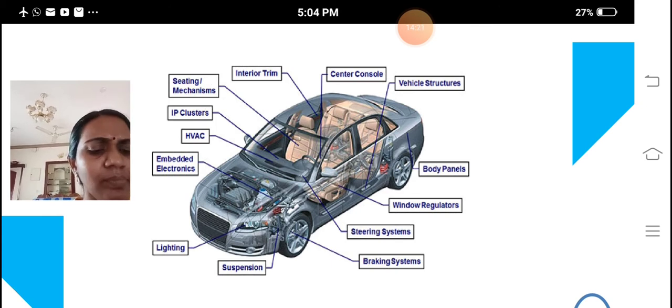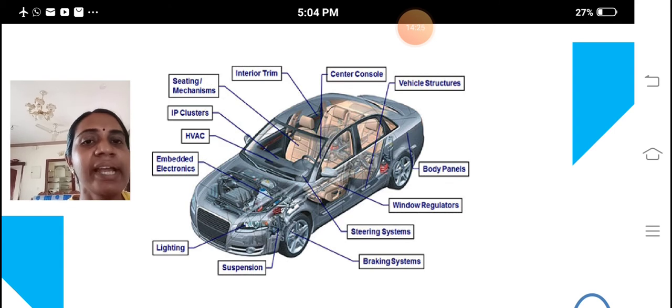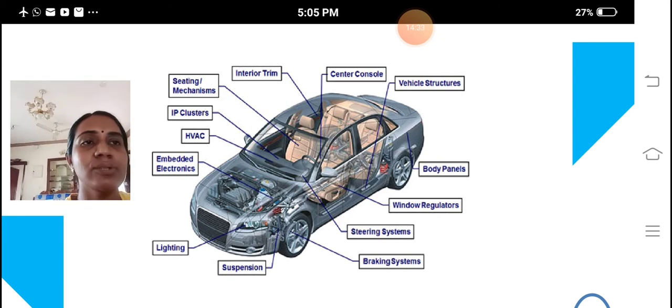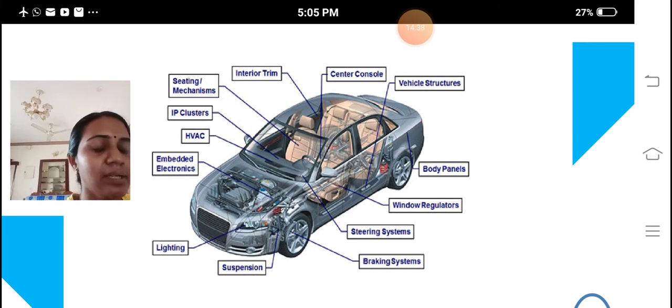For example, we know that the airbag system is available in higher-end cars, isn't it? If any accident happens, the airbags open immediately, and then only can we avoid the accident. So for this case, we provide a timing control unit of 1 millisecond.